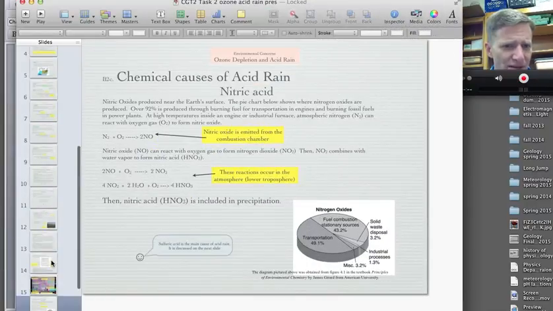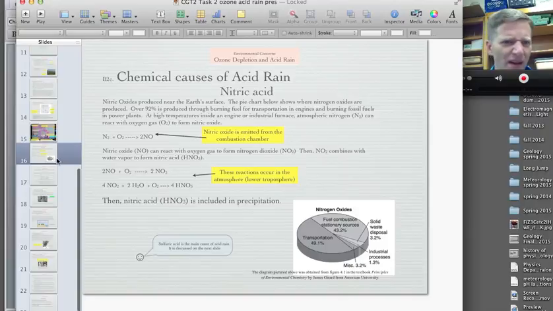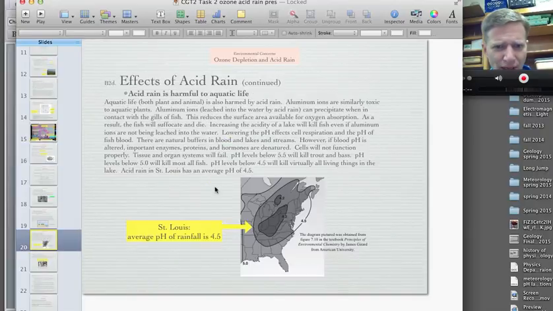But even still here in St. Louis, even though we might have acid rain, I think our soil is pretty healthy, even though we do have this 4.5 pH. There are some regions which have even more acidic rain than we do, even in the Midwest. But what's causing this acid rain?